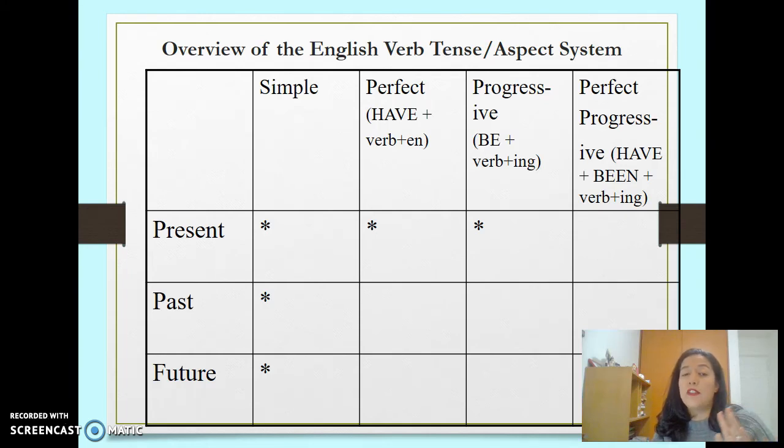It doesn't mean there is not such a thing as past perfect or past progressive. It's just that we checked present, past, and future in simple, in perfect, in progressive, and in perfect progressive.